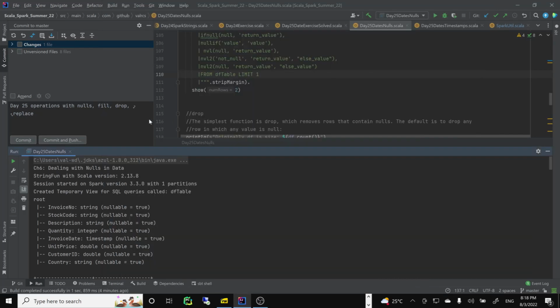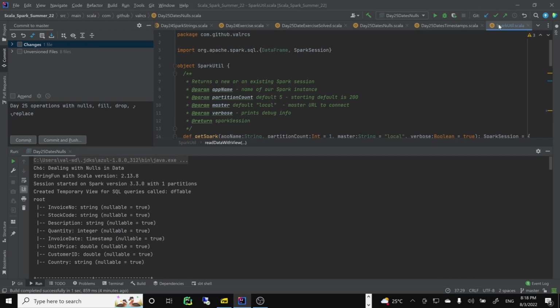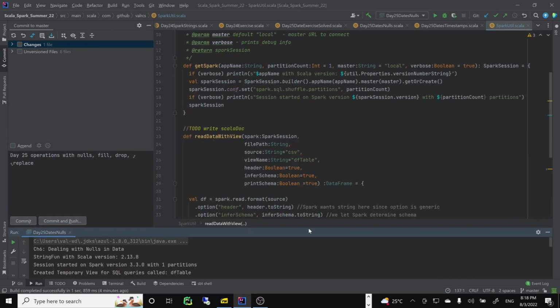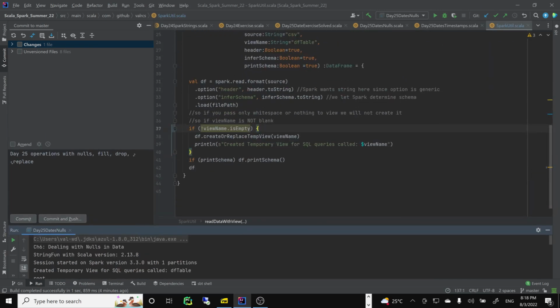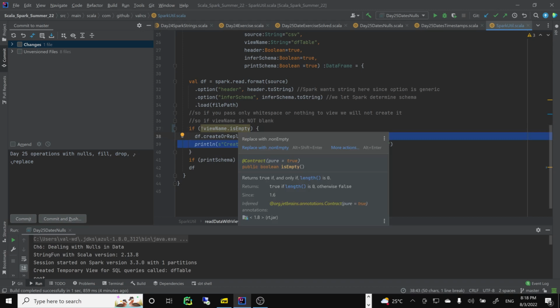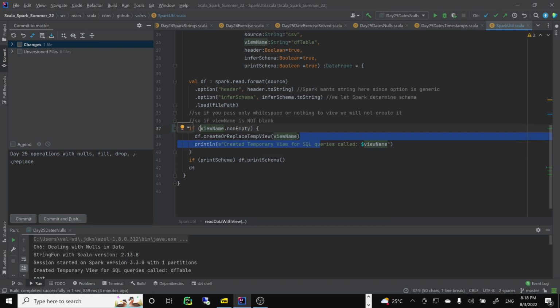All right, you go down to an older version of Java. For example, I needed to change a small tiny thing that would not compile, because we're using Java strings underneath. We didn't have isBlank, it's actually isEmpty. So I can actually replace it with non-empty. I have to replace the view name check. So if view name is non-empty, I use this string. If it's not empty, I want to create this view. So I had to replace this with not blank. Non-empty actually is a nice name, actually better code, so we use that. And it should work now.